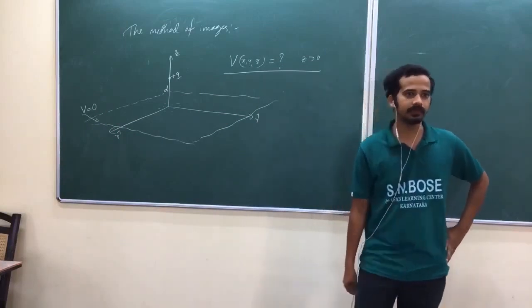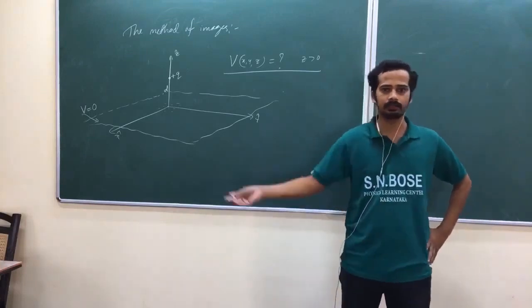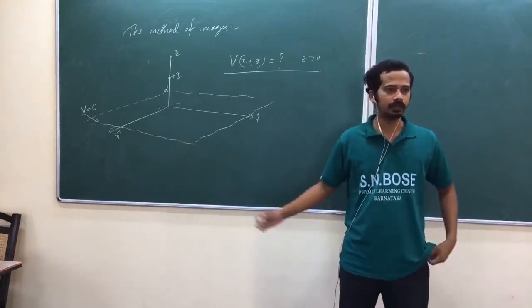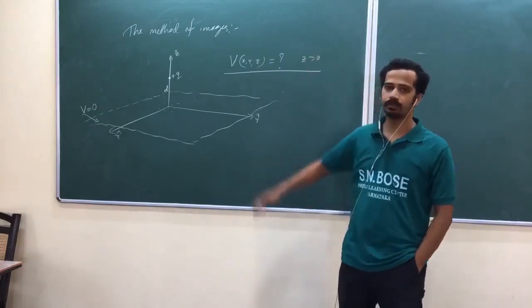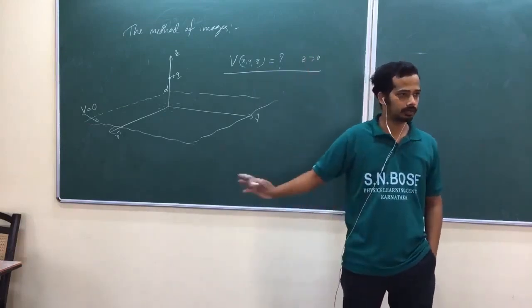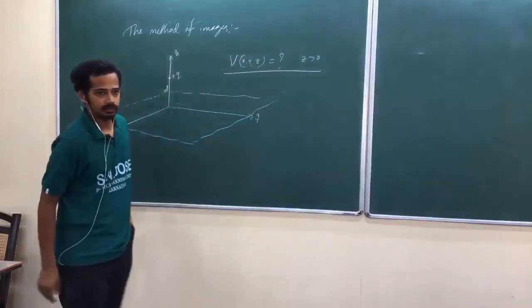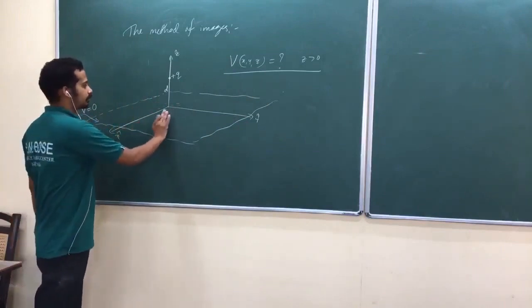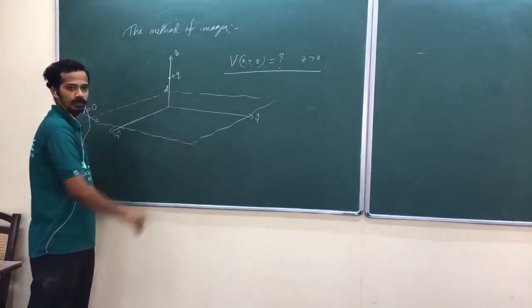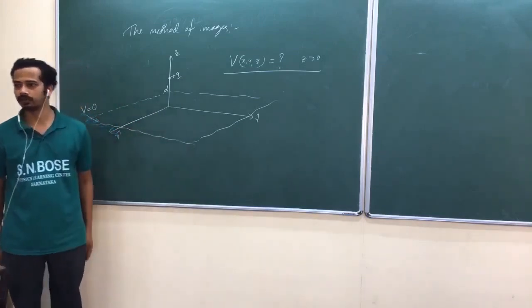If we knew that surface charge density, we could find the electric field, we could find the potential, or at least do some calculation. The induced charge distribution is not known here. That's why we want some technique to solve this.